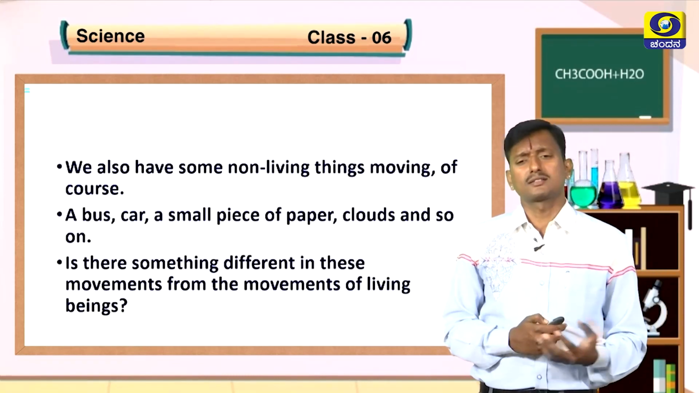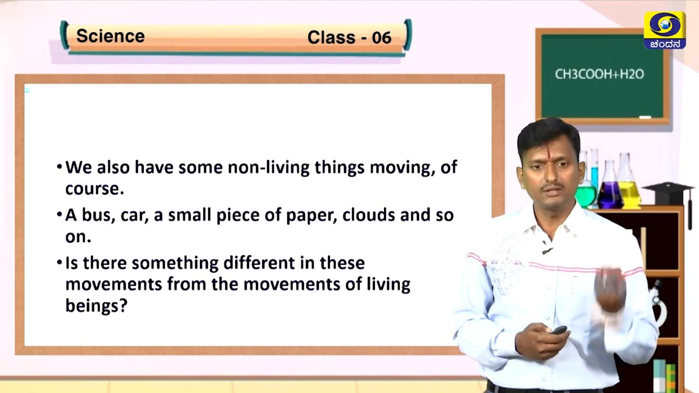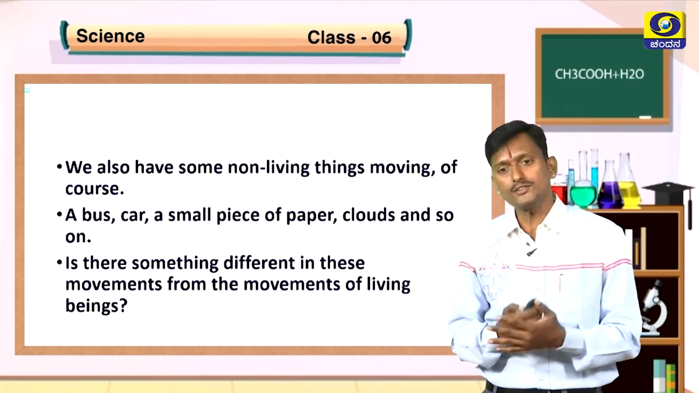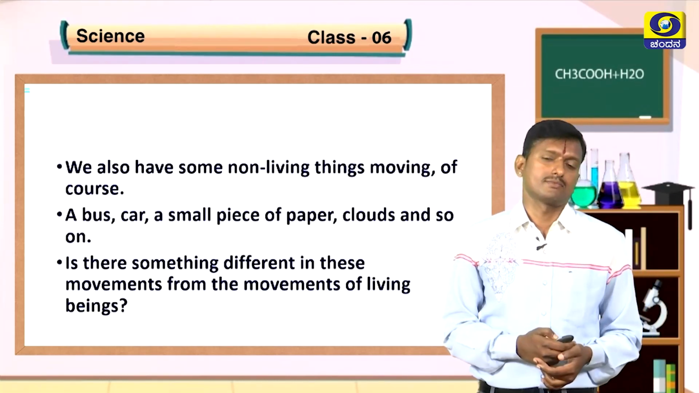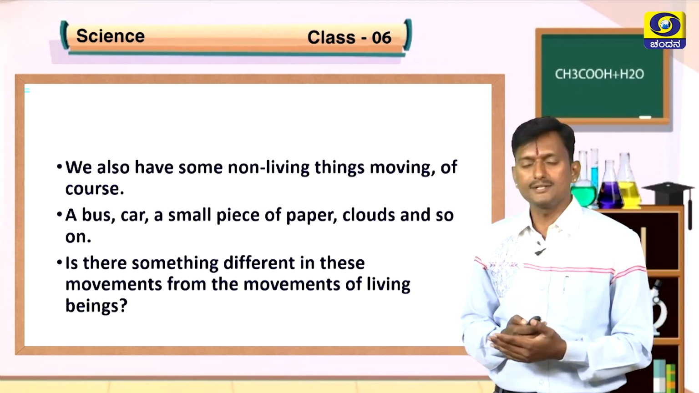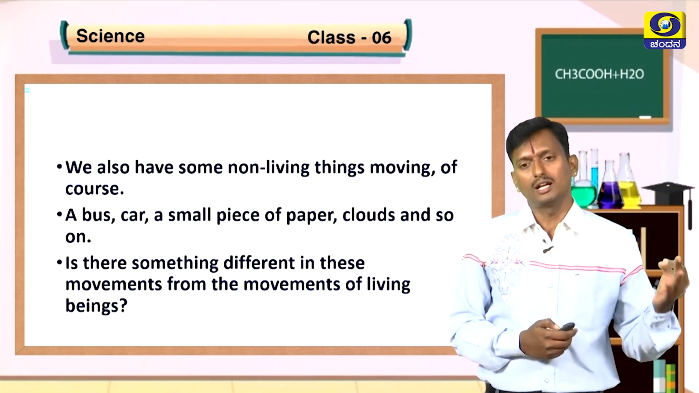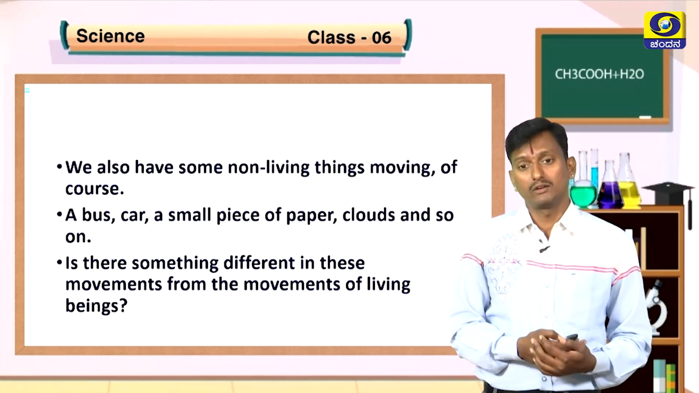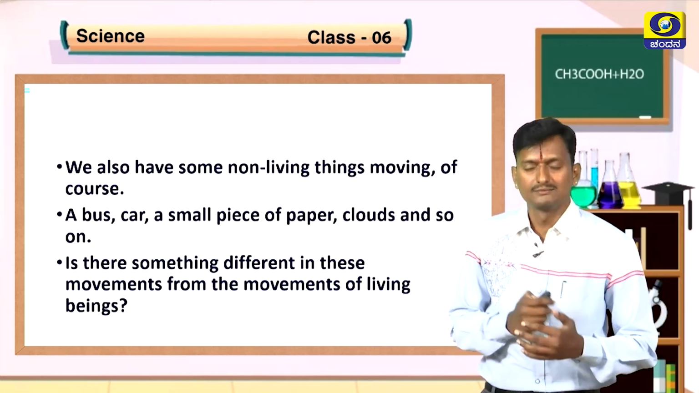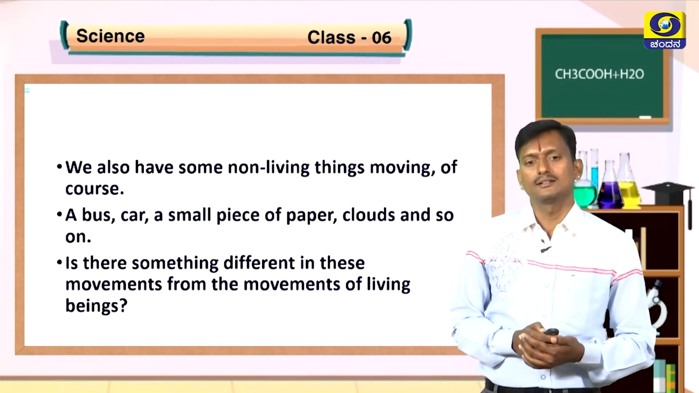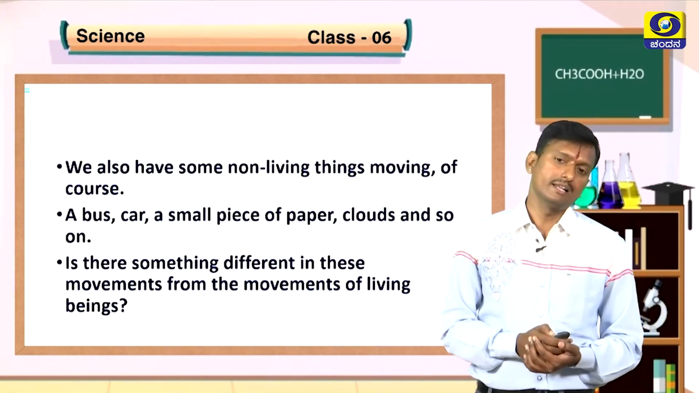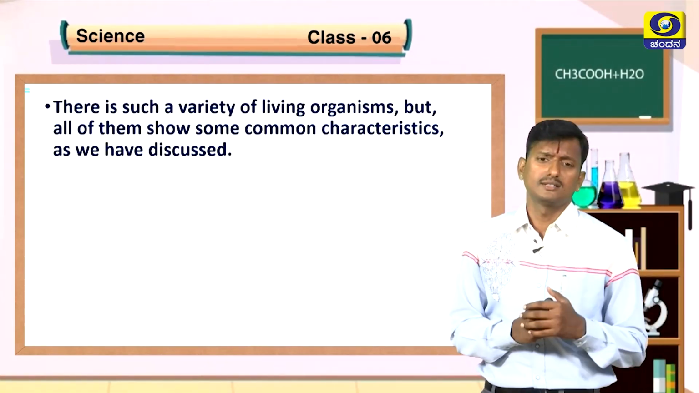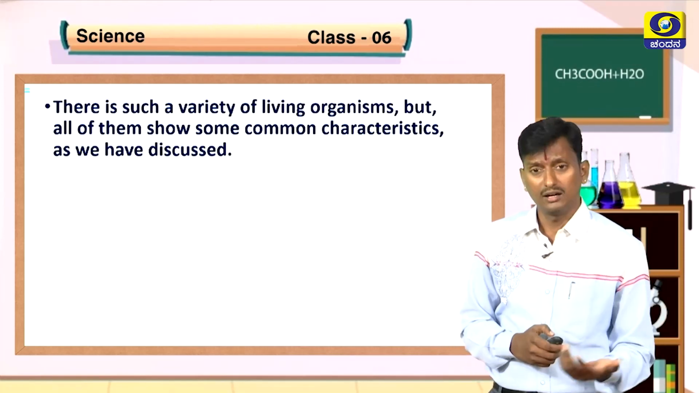Living things have certain characteristics, but even though non-living things show some characteristics, we cannot say they are living things. A car shows movement only if you add petrol to it, otherwise it will not move. It will not grow, and it will not reproduce into a small car. So we cannot say they are living things.